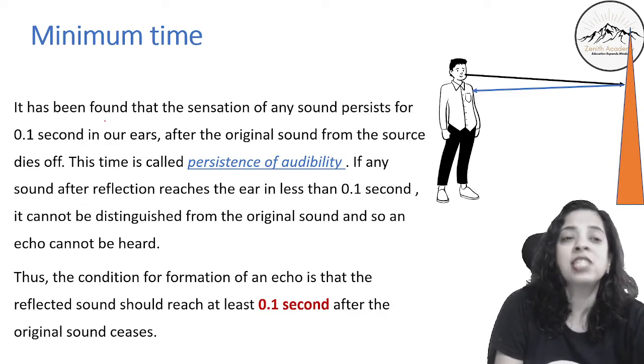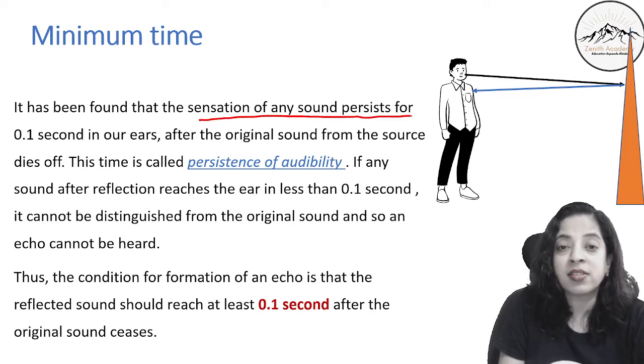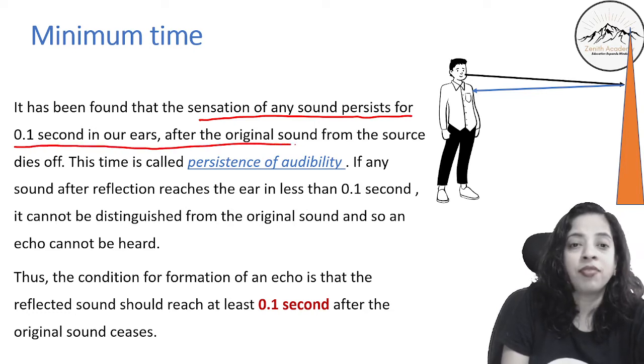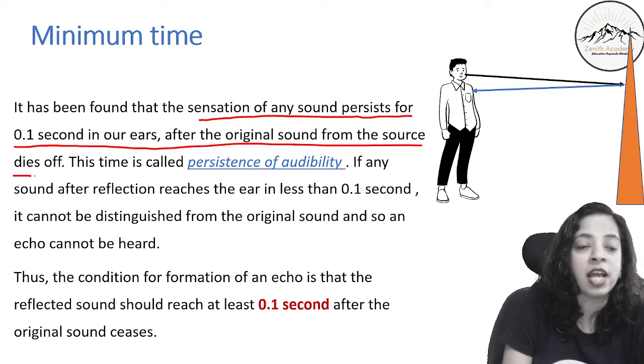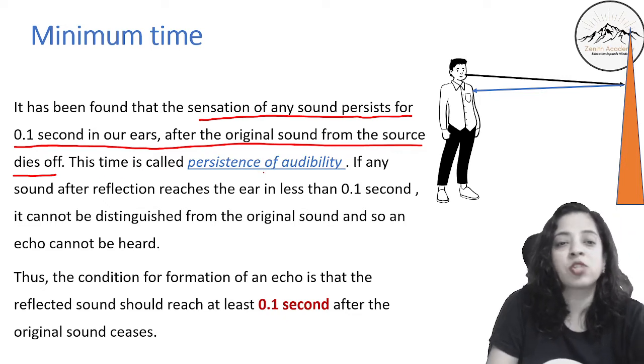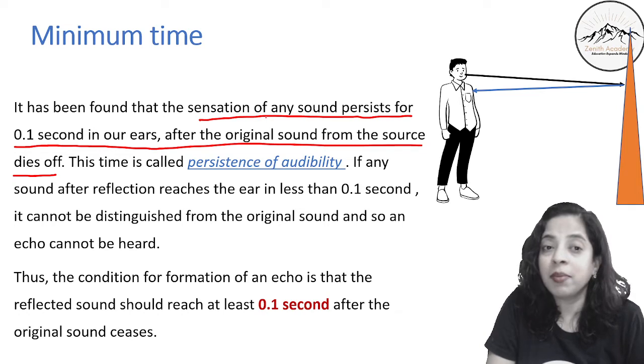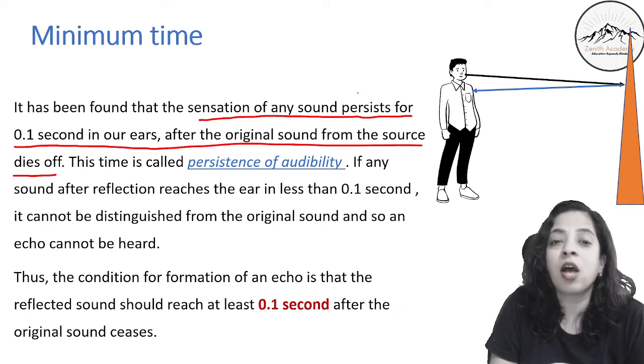It has been found out that the sensation of any sound persists for 0.1 second in our ears after the original sound from the source dies off, and this time is called persistence of audibility. इसका क्या मतलब है? The sensation of any sound persists, मतलब remains, है ना?